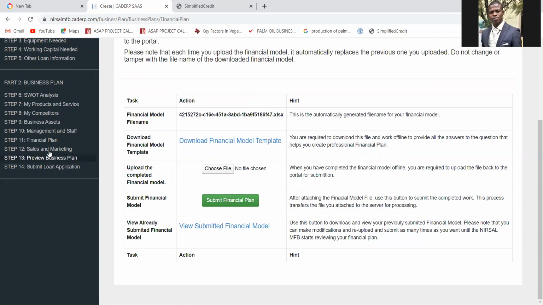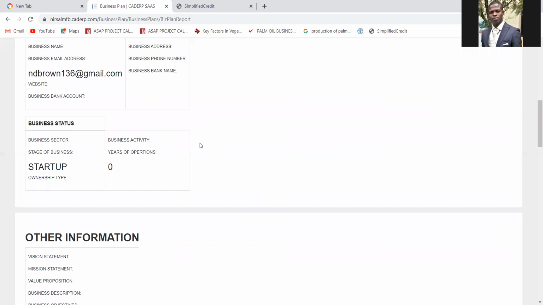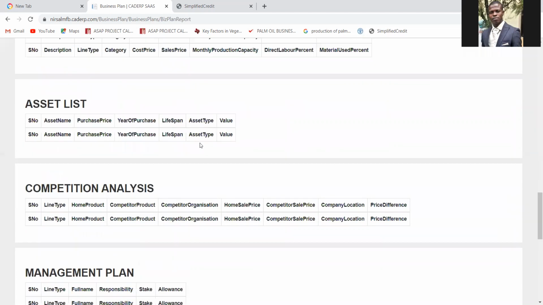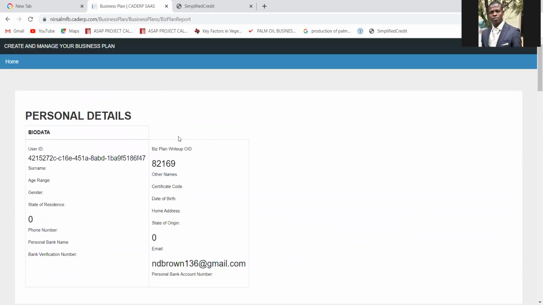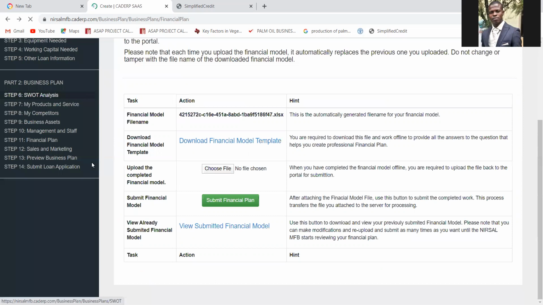So having done all this, the next is for you to click on preview business plan. Once you come to preview, everything that you submitted, you can go through it and edit everything. Because once you have submitted your application, you can't edit it again. So ensure that you have done the right thing. Then you now click on submit loan application.